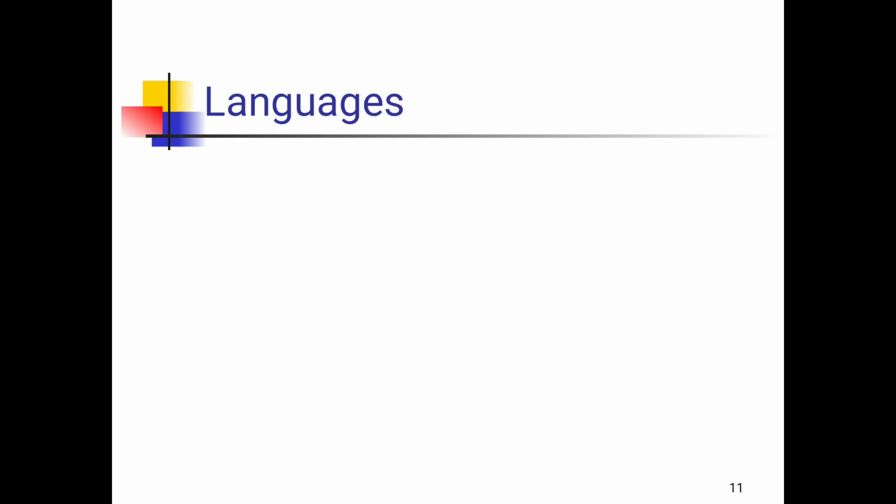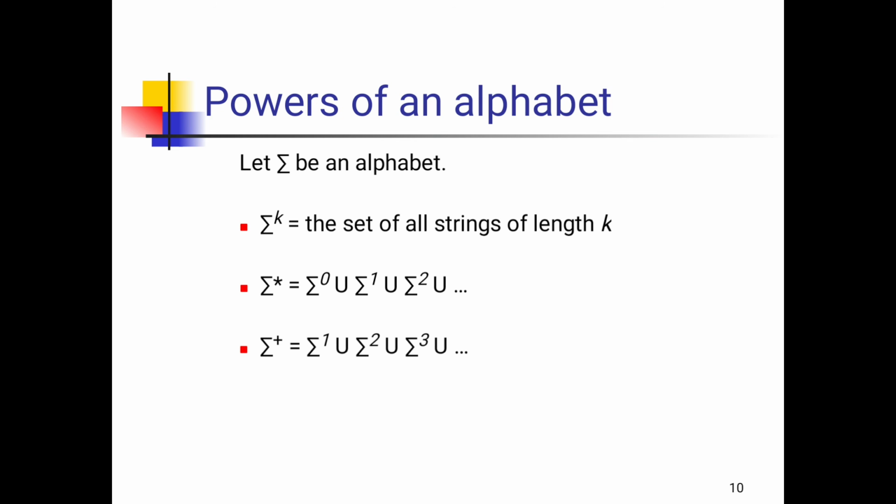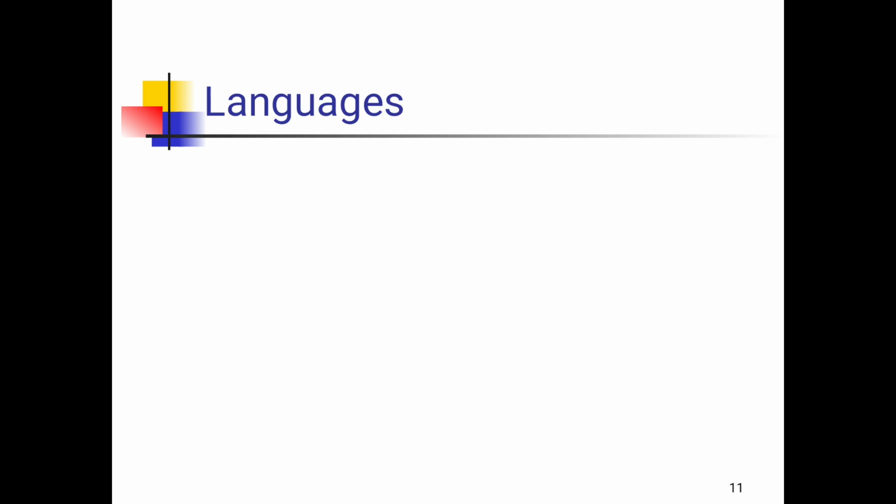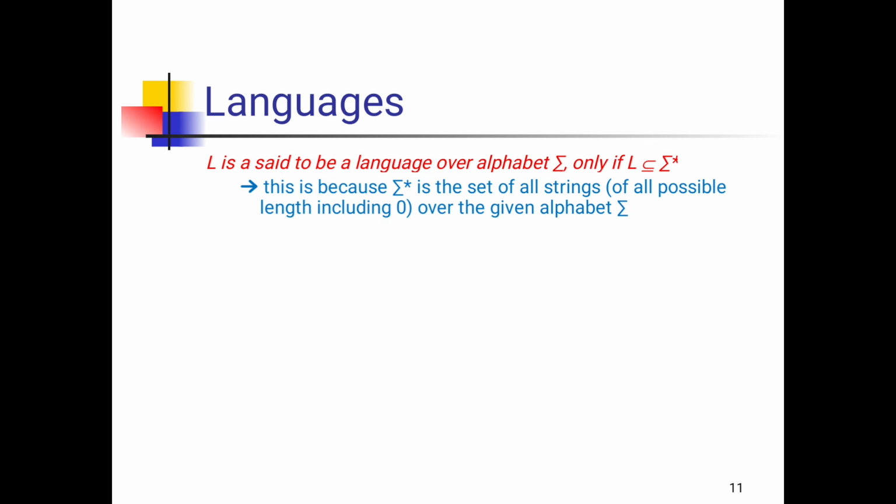Here we have discussed that in sigma star we will have 0, 1, 2, and so on, infinite terms. In sigma plus, that means positive closure, we will have strings without 0, that means plus consists of 1, 2, 3, and so on. Sigma star is a set of all strings over a given alphabet sigma.